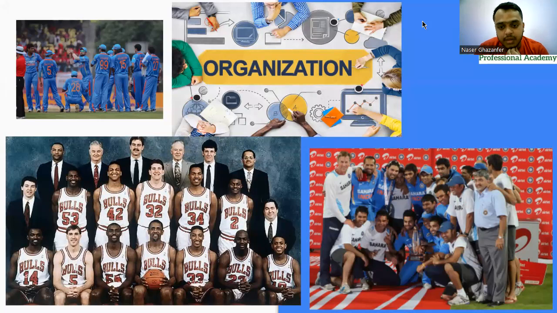I've put down the Indian cricket team which won the 2011 World Cup, and then you can see the Chicago Bulls. It's a basketball team which has won the championship, I guess, six times in a row, with one or two championships they did not win in between, but they won six championships. What made them a successful organization?